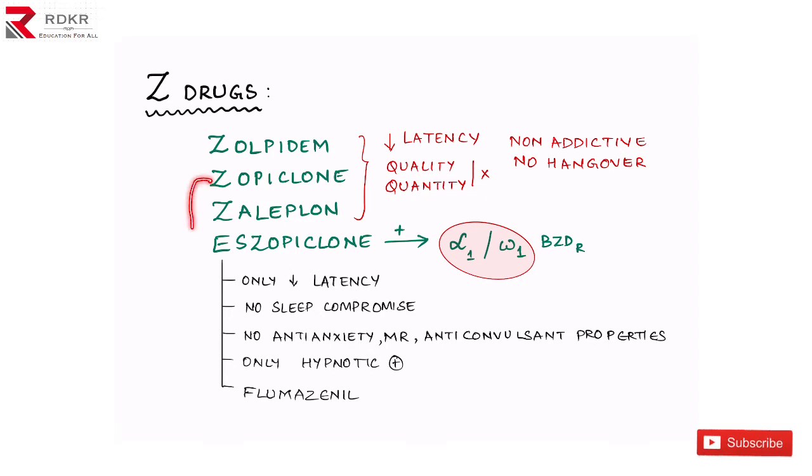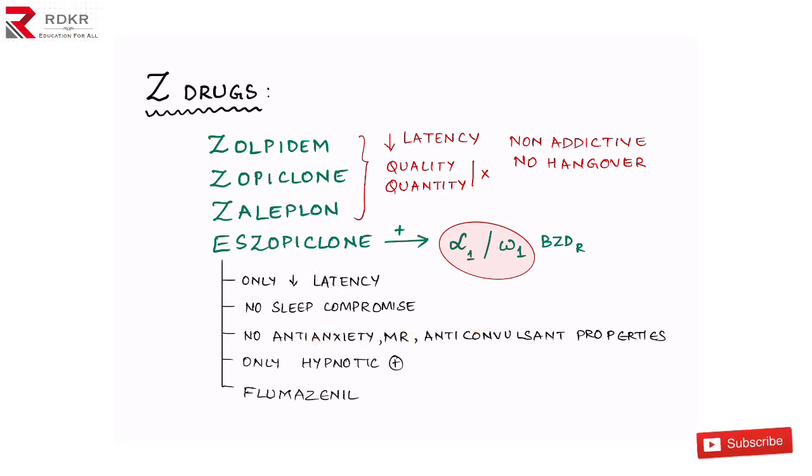Regarding the isomer of zopiclone, you have to remember one special point: eszopiclone stimulates only one subunit of the benzodiazepine receptor, that is alpha 1 or omega 1. Eszopiclone only decreases the latency and there is no compromise in sleep quality or quantity. But when compared with the other drugs, eszopiclone has no anti-anxiety, muscle relaxant or anticonvulsant properties, but the rest of these three drugs have these properties.